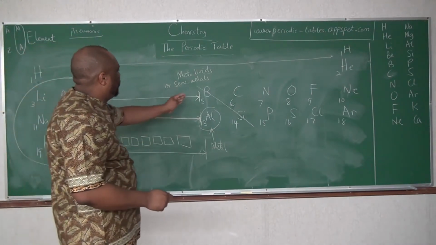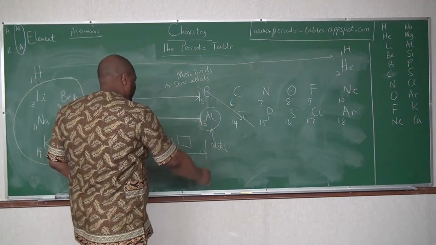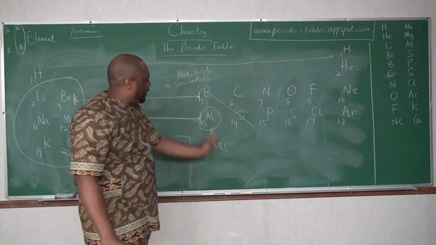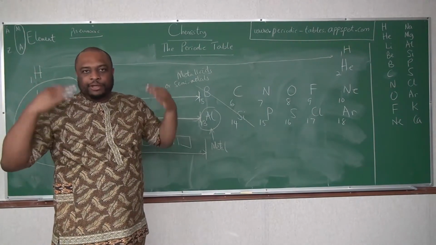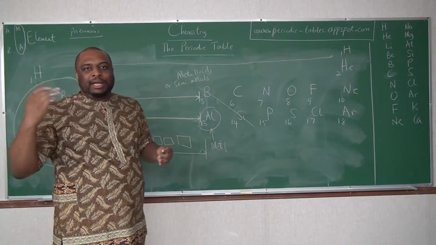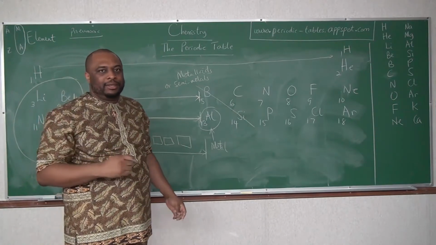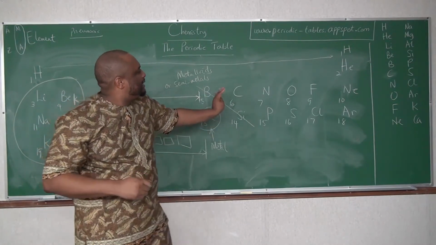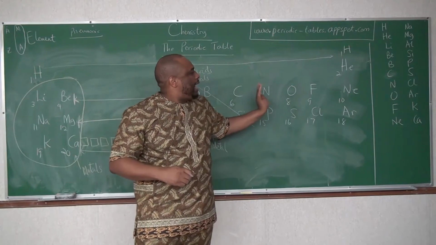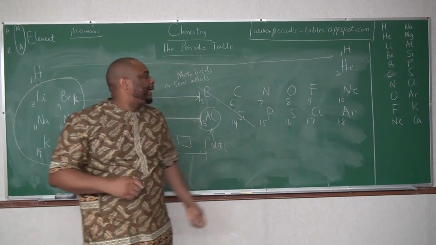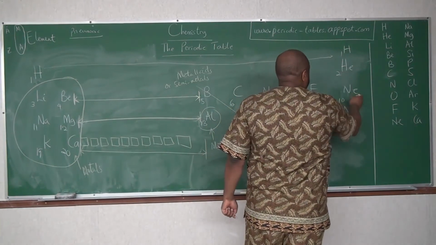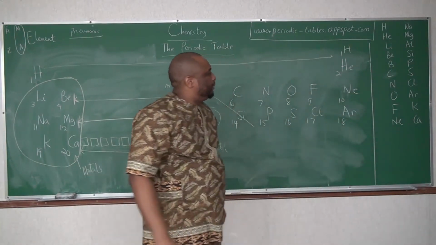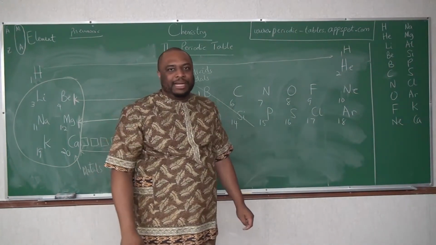And if we fill up this, you can see more metals. But it's just for you to know that it's one of the reasons we can easily tell these folks here are non-metals. And then these last folks here, helium, neon, argon, we'll discuss them later on. They are noble gases.